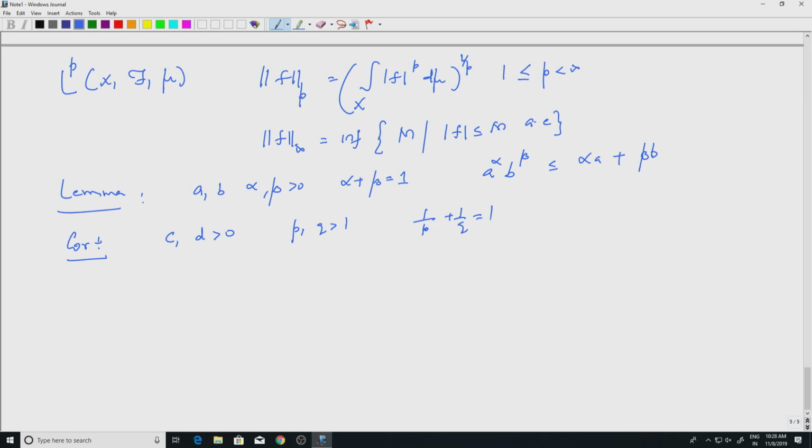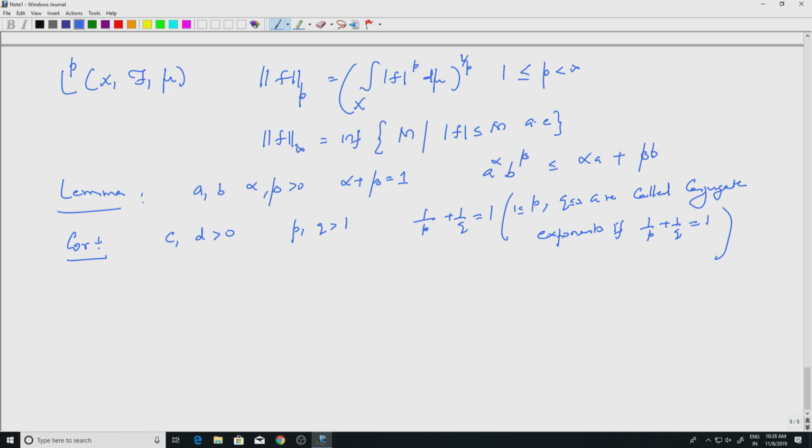P and Q are called conjugate exponents if 1 by P plus 1 by Q equal to 1. These are between 1 and infinity. Infinity is allowed. If P is infinity, 1 by P is 0, so Q will be 1. So, 1 and infinity are conjugate exponents.